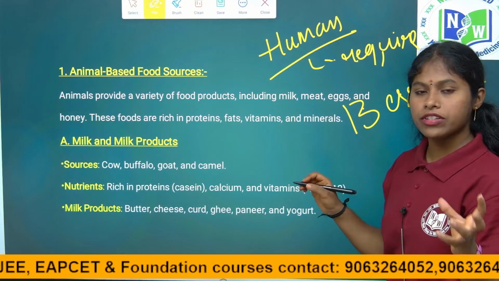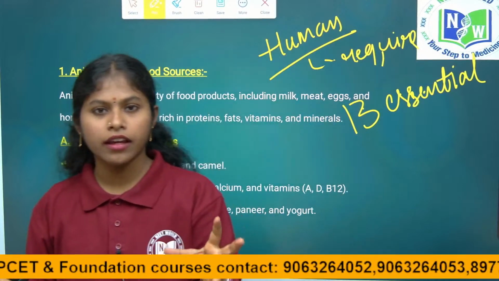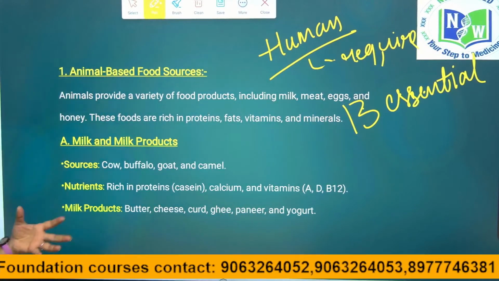For every vitamin, there is a specific purpose that plays a very important role in our body. What are they?